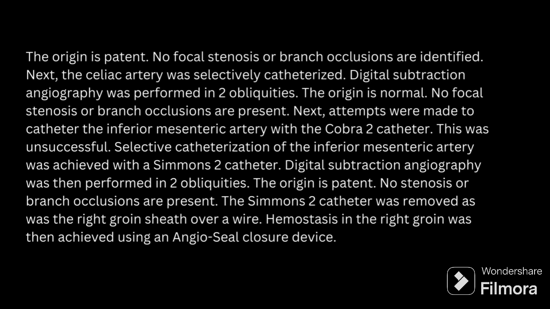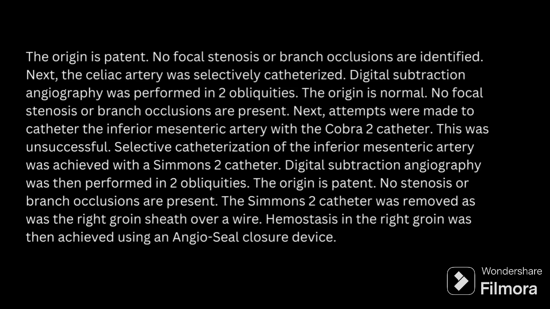Next, the celiac artery was selectively catheterized. Digital subtraction angiography was performed in two obliquities. The origin is patent. No focal stenosis or branch occlusions are present. Next, attempts were made to catheterize the inferior mesenteric artery with the Cobra 2 catheter. This was unsuccessful. Selective catheterization of the inferior mesenteric artery was achieved with the Simmons 2 catheter. Digital subtraction angiography was then performed in two obliquities. The origin is patent. No stenosis or branch occlusions are present. The Simmons 2 catheter was removed, as was the right groin sheath over a wire. Hemostasis in the right groin was then achieved using an Angio-Seal closure device.